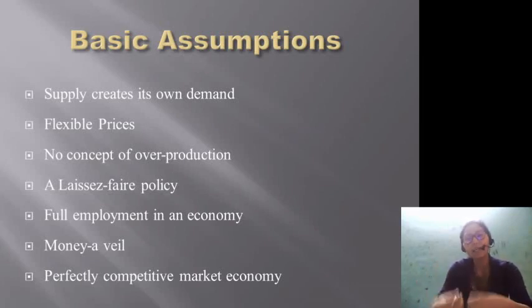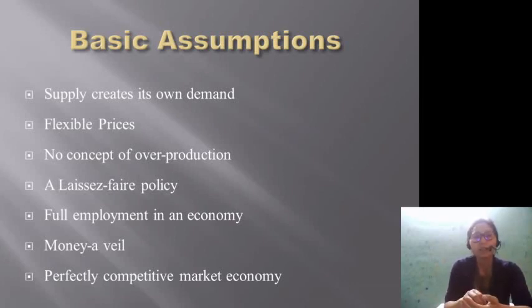With that income they will demand those goods again which they have produced. So in that way, supply makes its own demand. Demand is created by itself when supply is being done. That is the reason he said there will be no overproduction at any point of time.